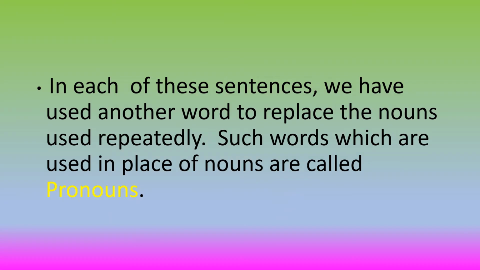Now see children, in each of these sentences we have used another word to replace the nouns that have come again and again. When some naming words are coming again and again, it is very boring or it is not correct to use the same name again and again. The birds, the birds, the birds, Ravi, Kavita and I, or Anna, or Ramlal, whatever. So we use a new word and remove that noun.